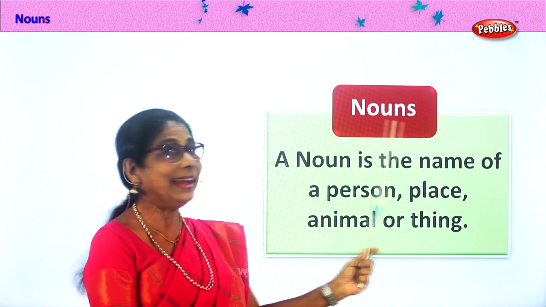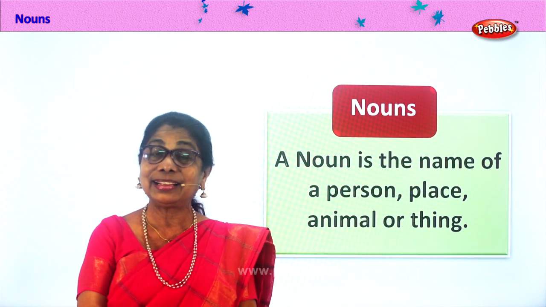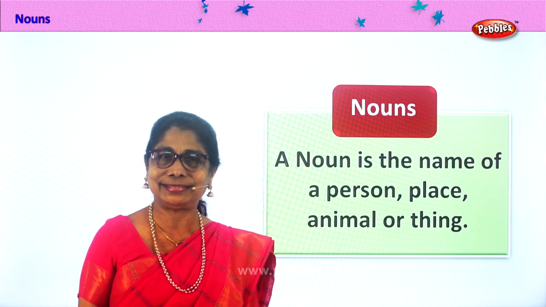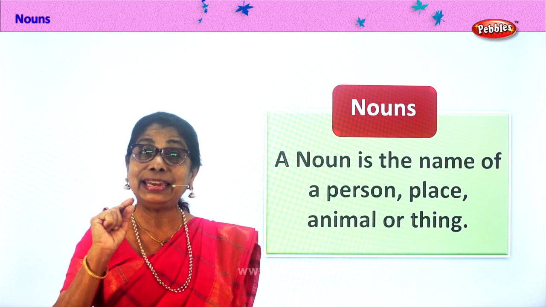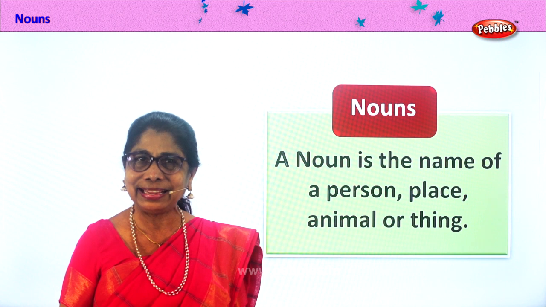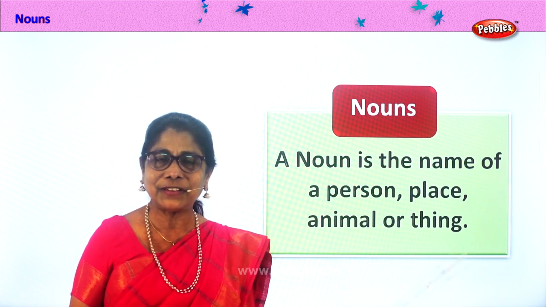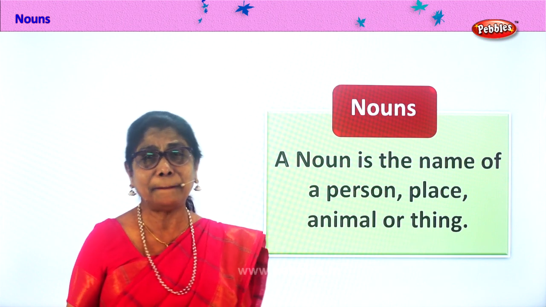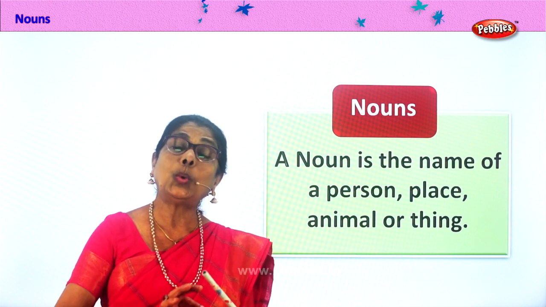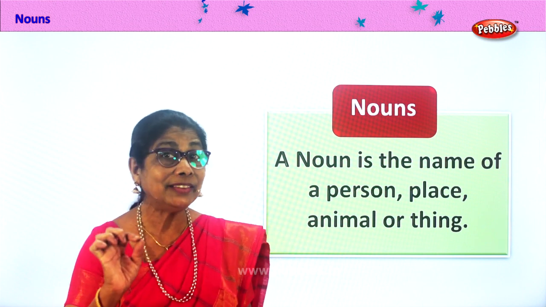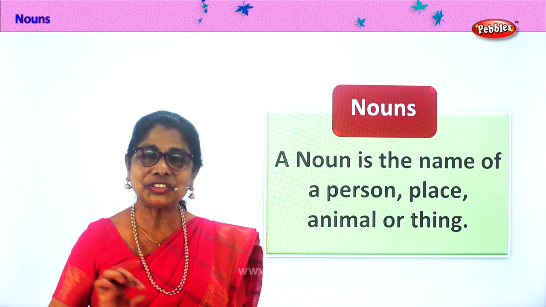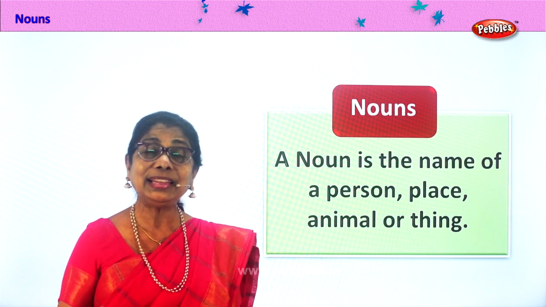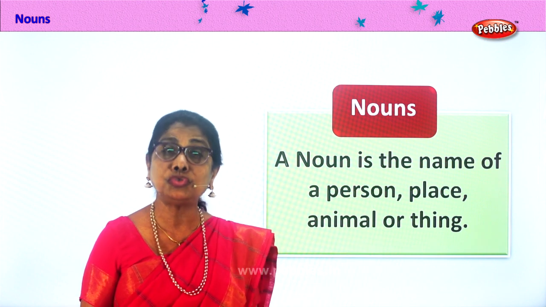What is that? Nouns. At home, you look around, you have lots of things. Everything can be given a name. Like table, chair, fan, light, clock, anything. Mommy's kitchen, bedroom, anything. Whatever is in the house, you can give a name. Chair, that's a noun. Yes, fan, it's a noun. So like that, we are going to talk about nouns today.